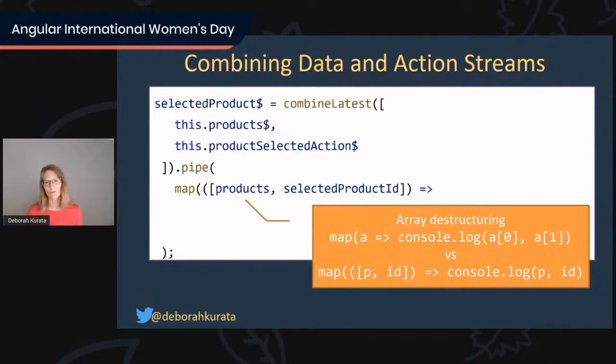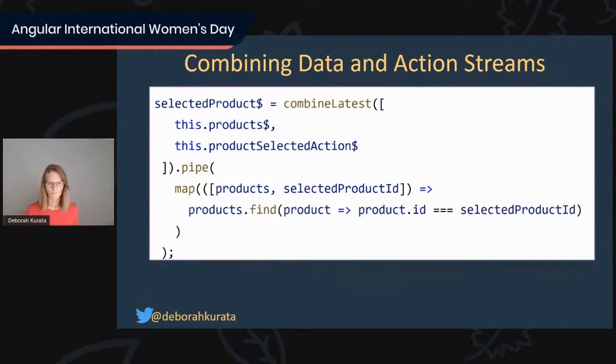So what array destructuring lets you do is give a name to each array element, a variable name. So our first array element, we're going to call products. Our second array element, we're going to call selectedProductId, so we can more easily work with those without having to use the array syntax.